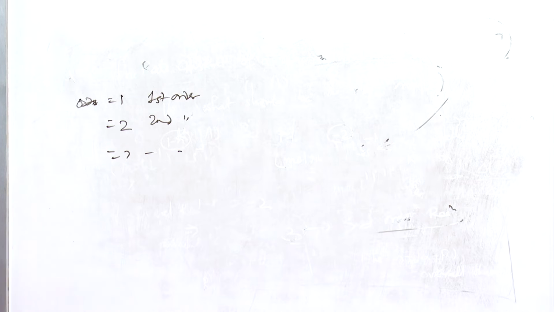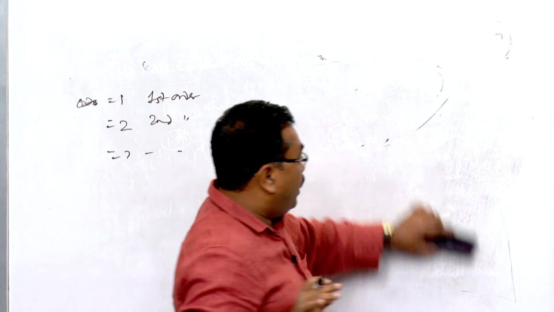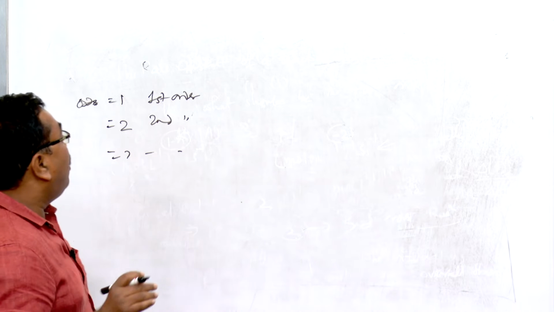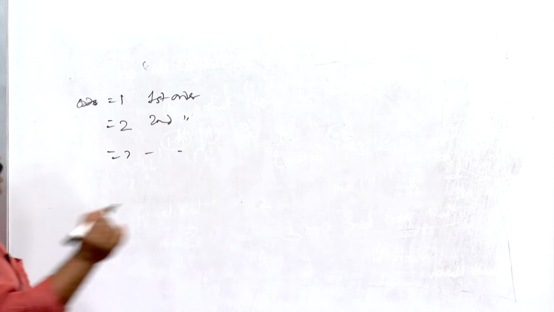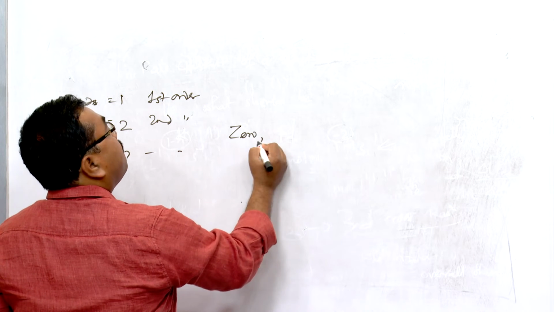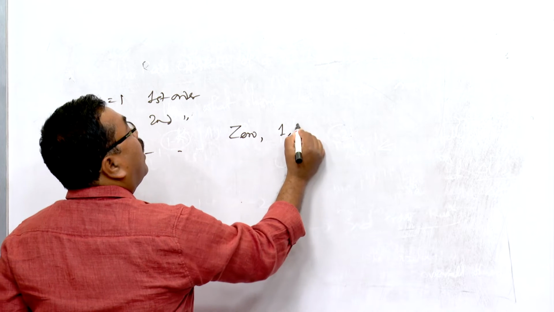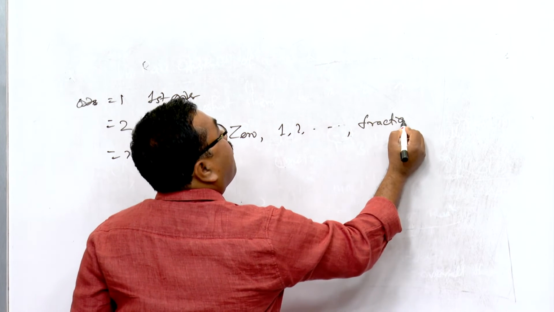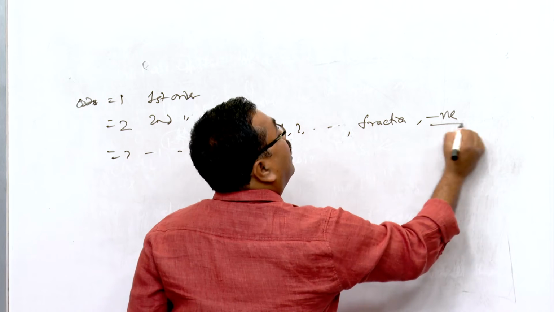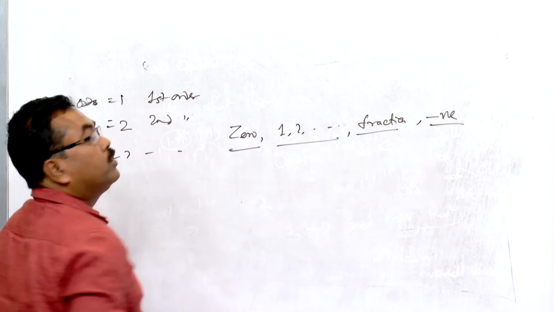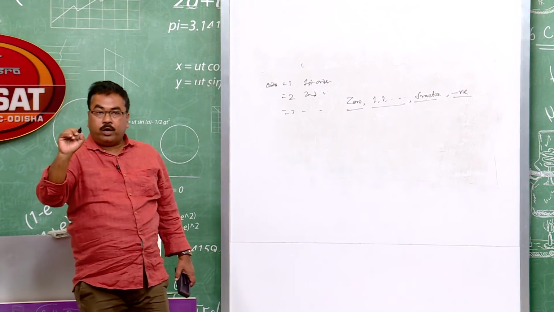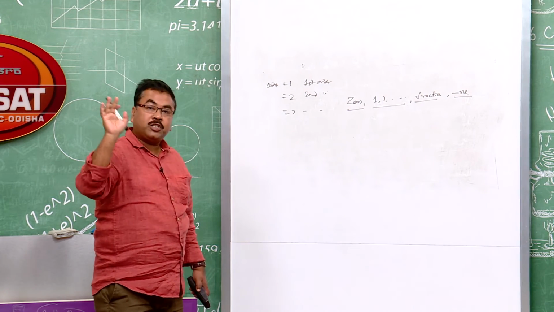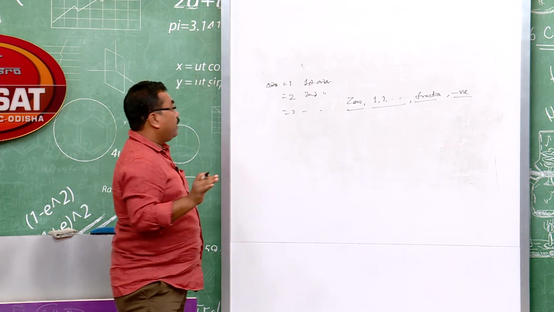Now, in brief, I will tell you what the main features of the reaction order are. Reaction order may be 0, may be whole numbers like 1, 2, 3, even fractions, and even negative.